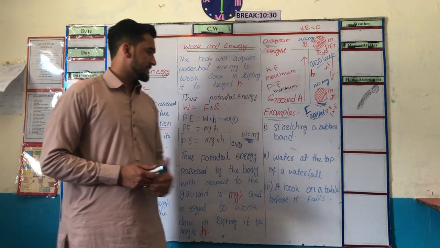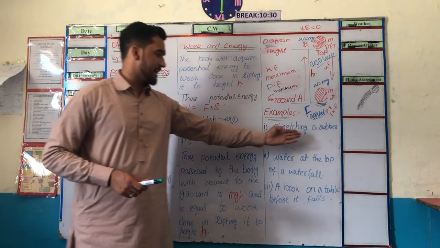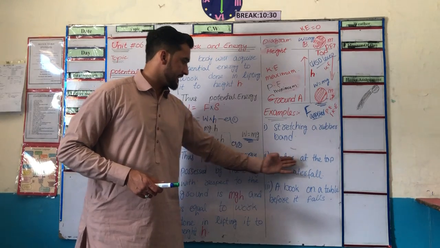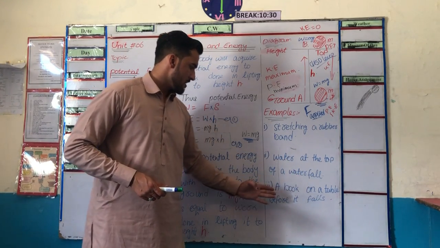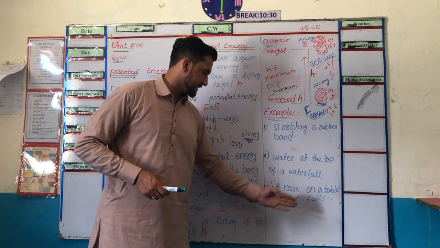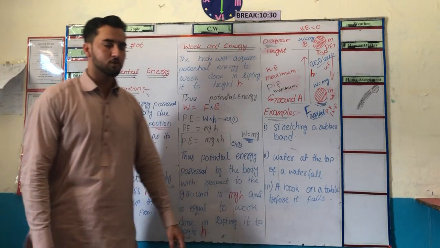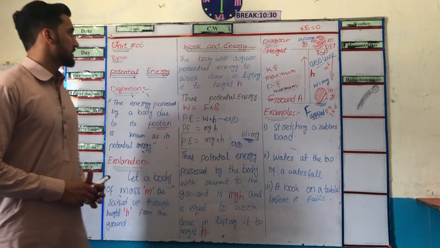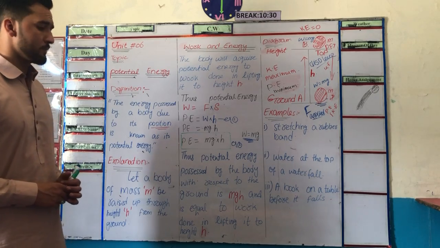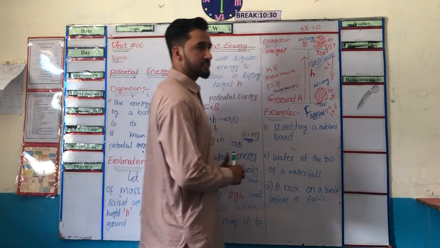We have different examples that we can see in our daily life: stretching a rubber band, water at the top of a waterfall, a book on a table before it falls. Clear, dear students? So this is all about potential energy. I hope you all easily understand this topic.